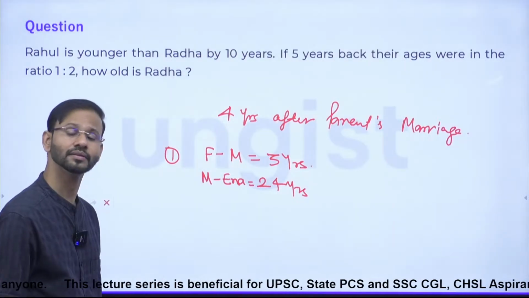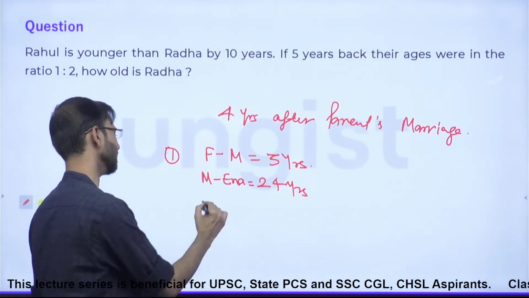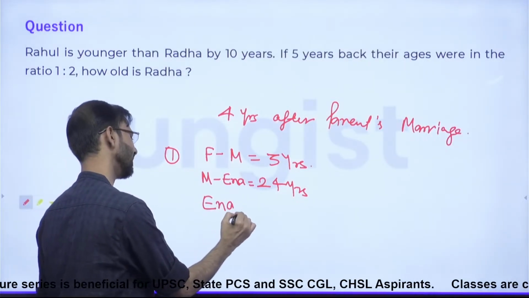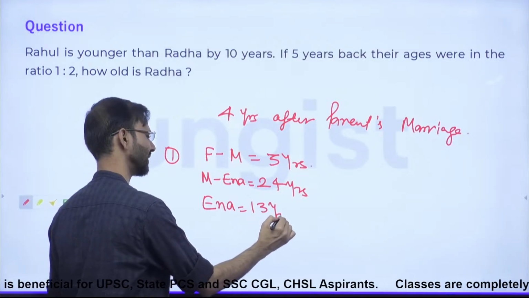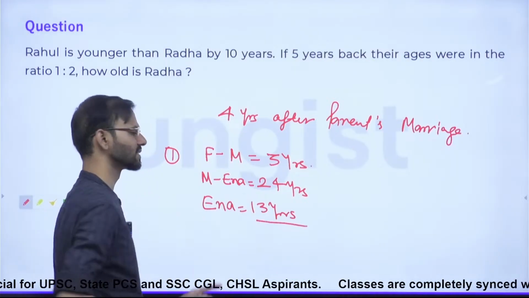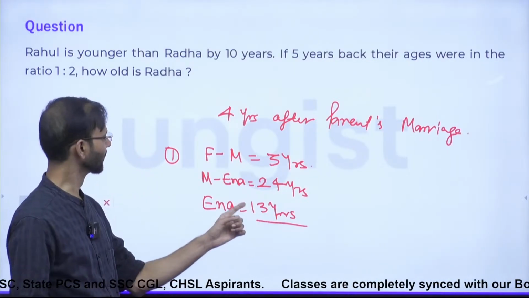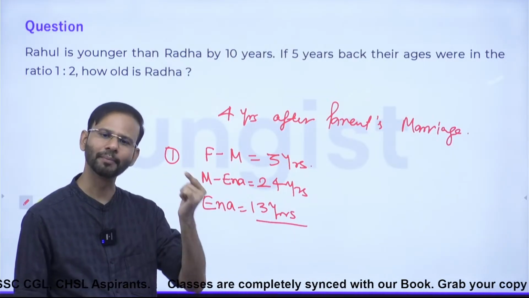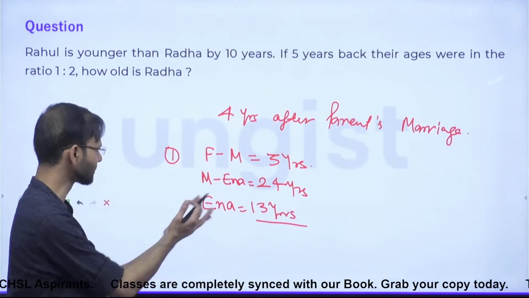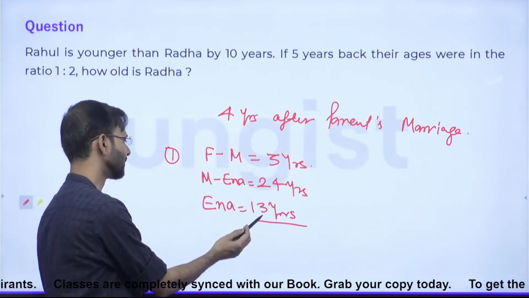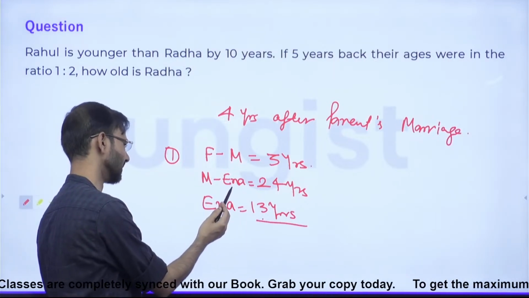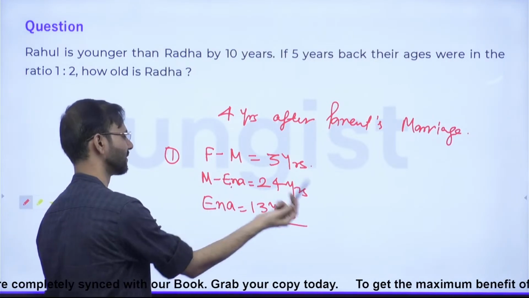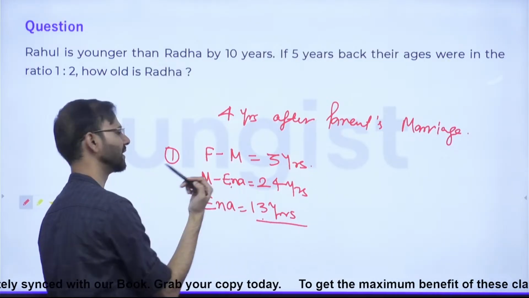Anything else? Anna is 13. Okay, guys. Anna is 13 years. Everyone just look at this. Anna's age is given in the question. So this is 13. Now 13 plus 24 will be the age of her mother. If you put 13 here, you will get 24 plus 13 as the age of her mother.